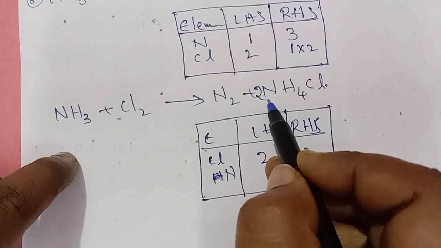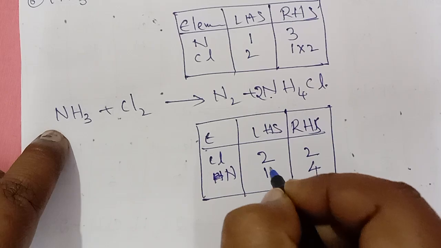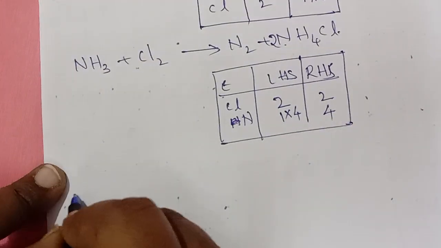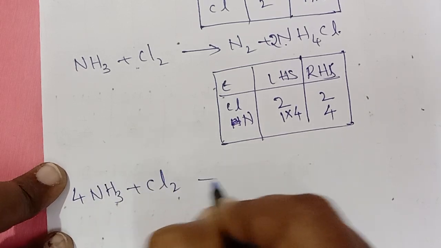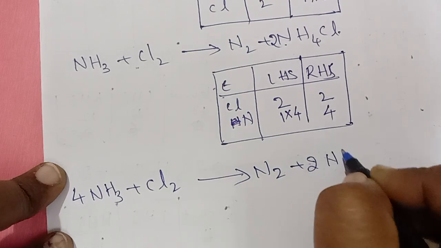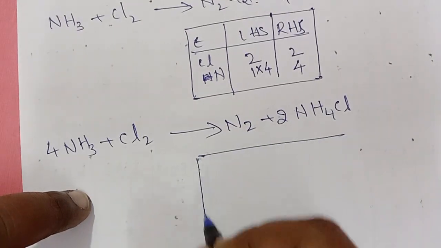Odd number became even. 2 plus 2, 4. Left side 1, right side 4. So multiply your left side with 4 directly. Right? So 4NH3 plus Cl2 gives out N2 plus 2NH4Cl. Right? Check your elements again.